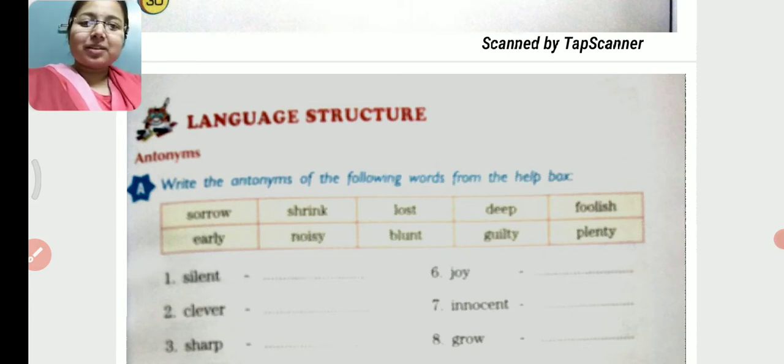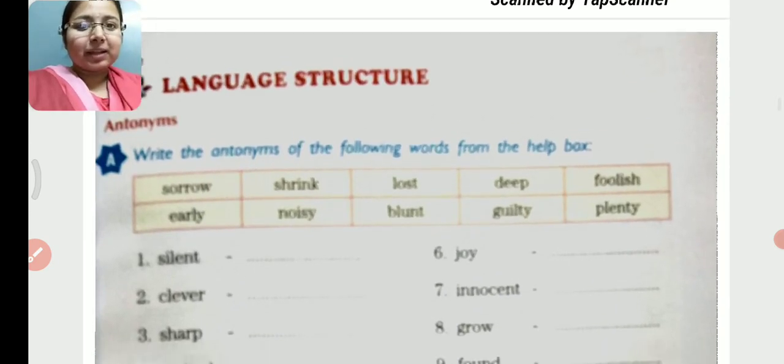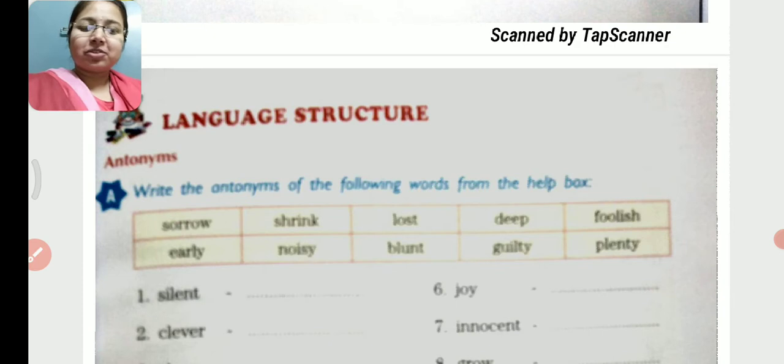So students, in this class I will continue with the exercises of chapter 4, that is, Why Do Bees Buzz. In the last class I had explained the comprehension portion as well as the chapter. So in this session, I'll be explaining the language structure that is given on page number 31. So let's start with the language structure.